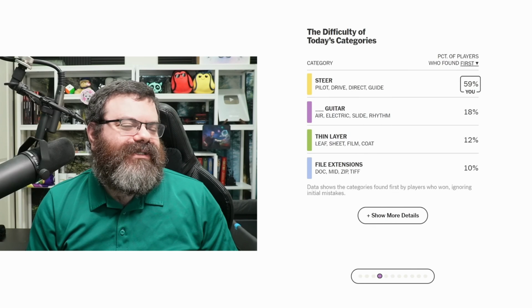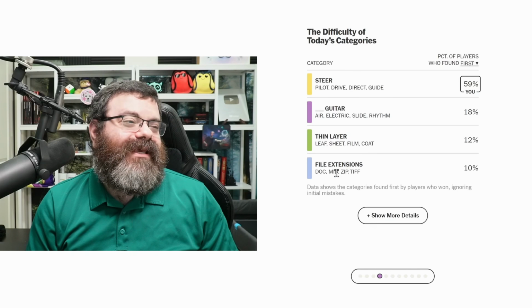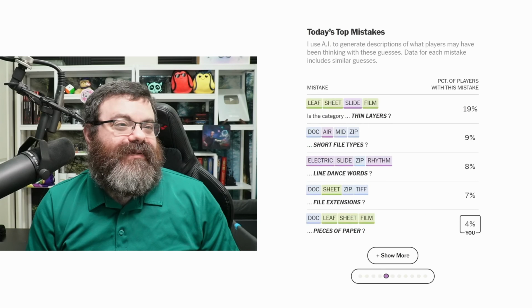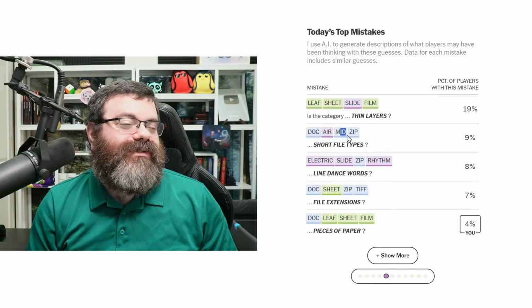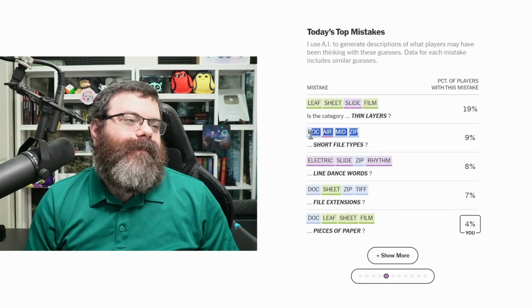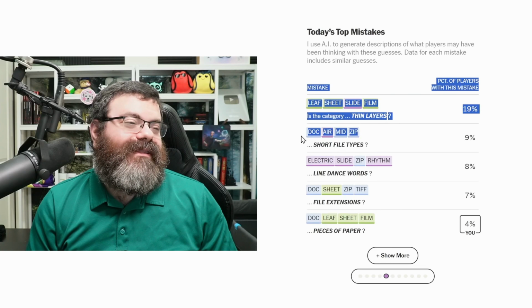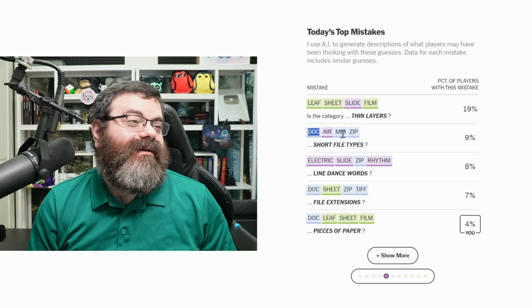People are getting the file extensions. I mean, it's not hard to guess that mid would be the only other file extension here. Or maybe you just know it's MIDI. Yeah, so there's people saying, I know... Oh, interesting, putting doc in there. Are people doing 3-letter words? Or are they thinking maybe these are all file extensions because of zip and doc? Something like that.